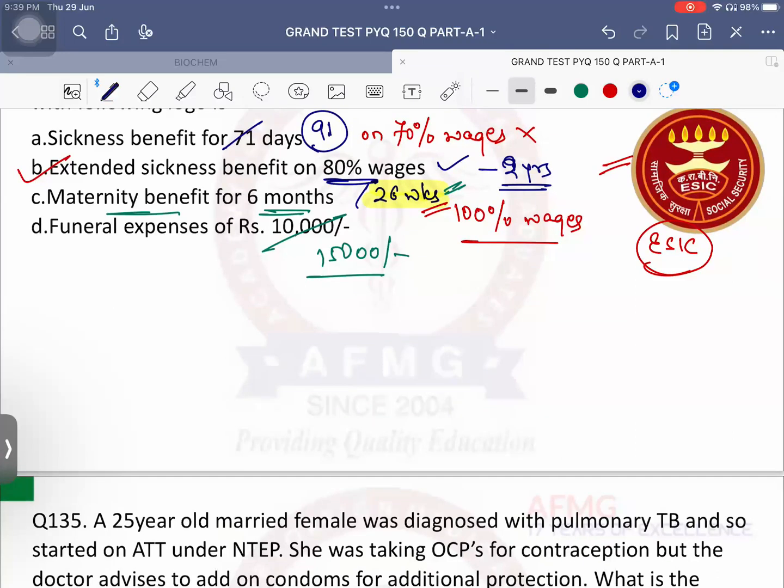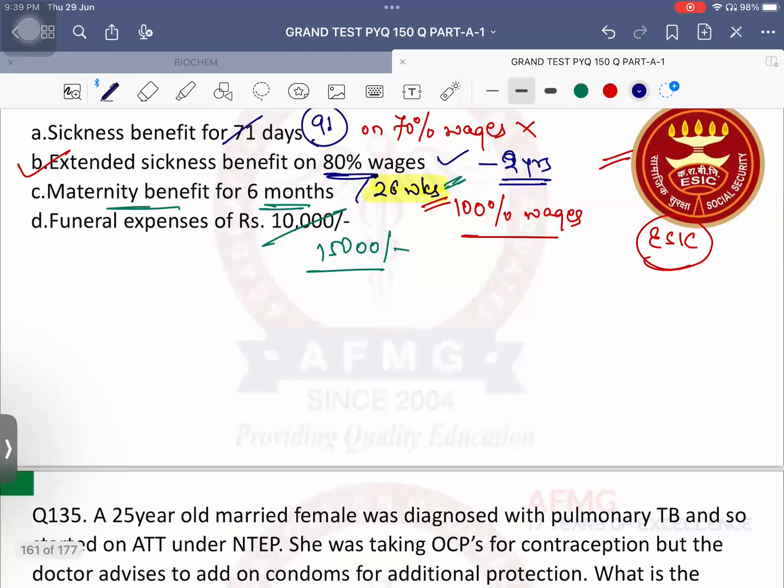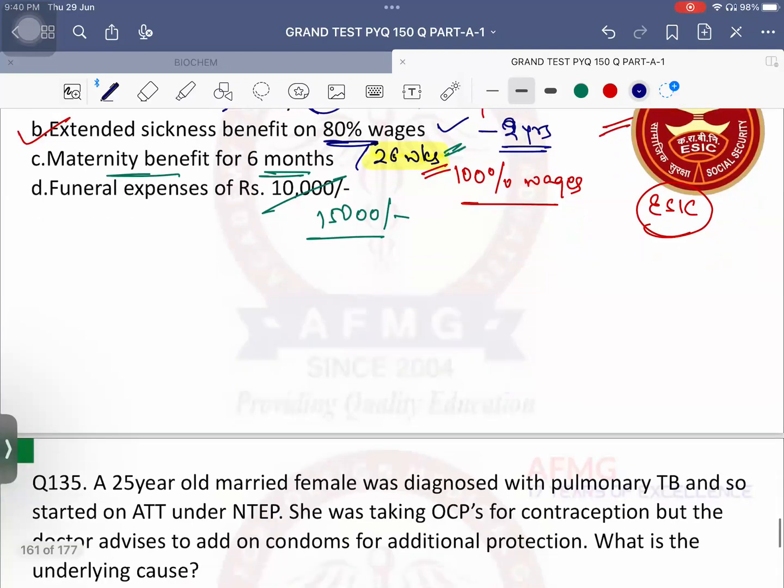Okay, important is how much percent wages are contributed by the employee? 0.75%. Employer 3.25% wages. Center is to state contribution is 7:1.